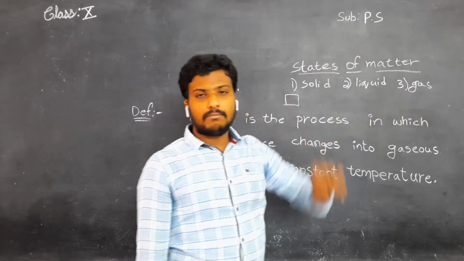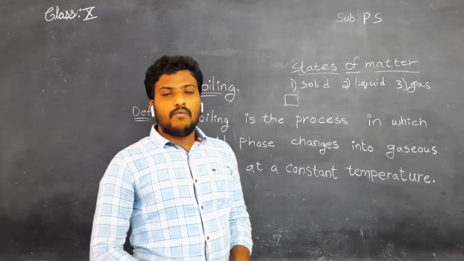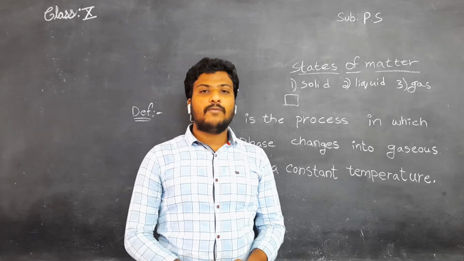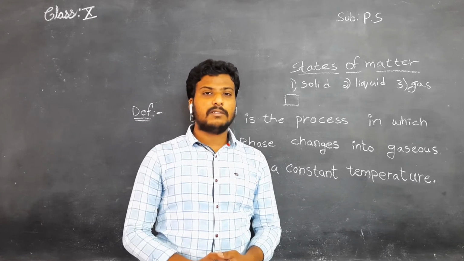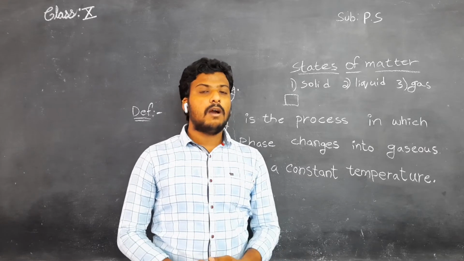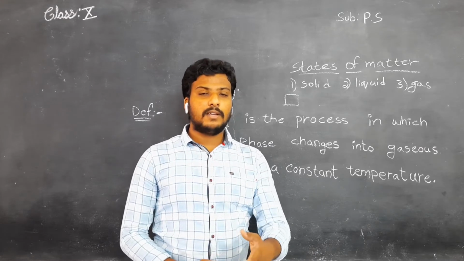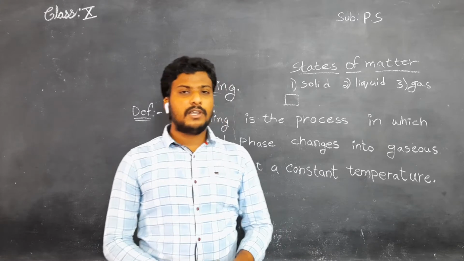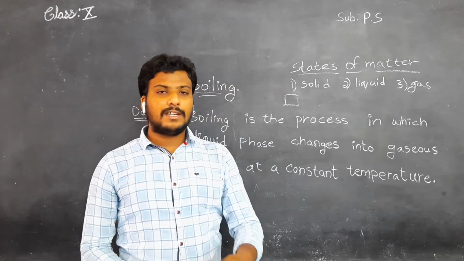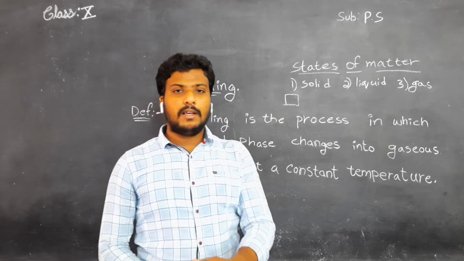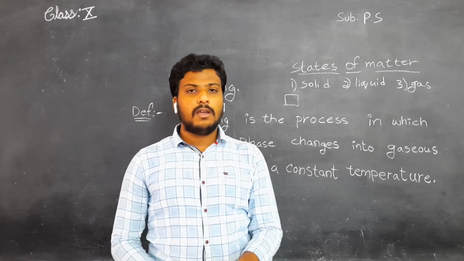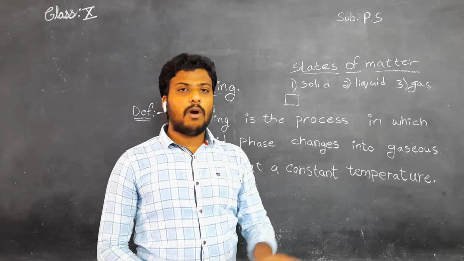You might know that when you are feeling cold in the winter season, you want to take a bath. Which bath, hot or cold? You need hot water. Your mother will say, today the weather is very cool, you need to take hot water. Then your mother keeps it on the stove and heats the water.